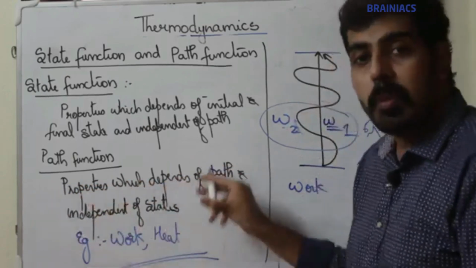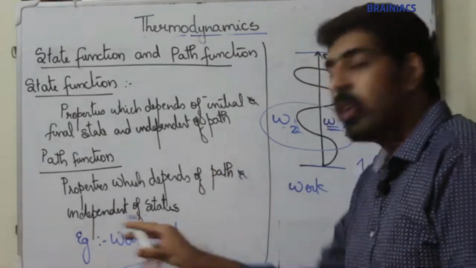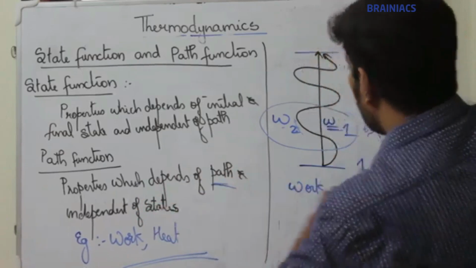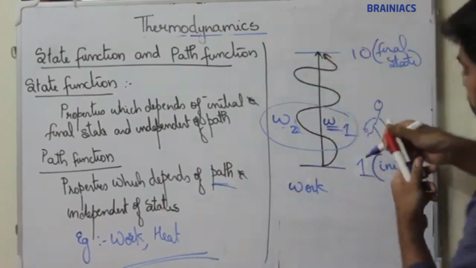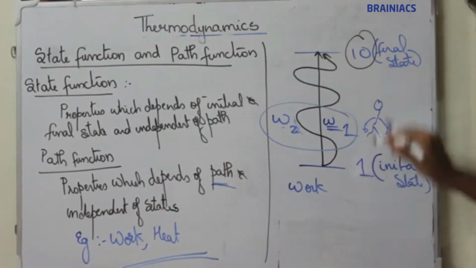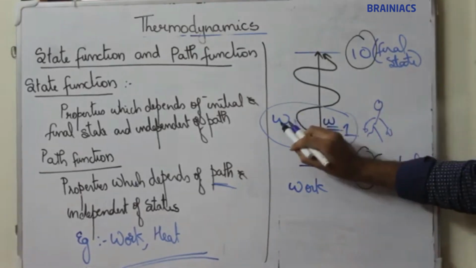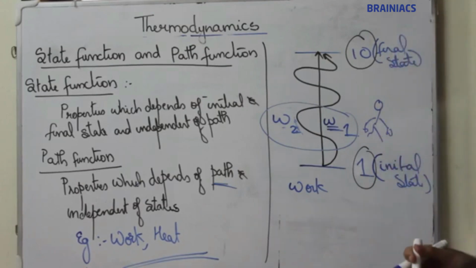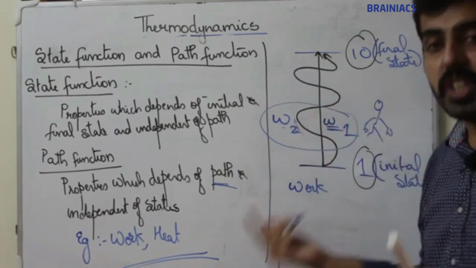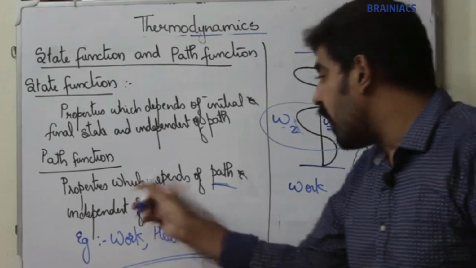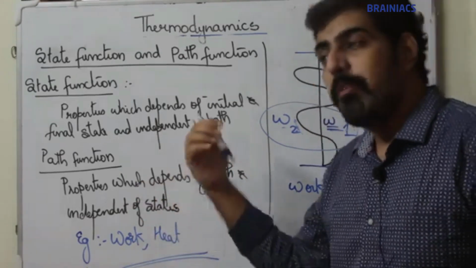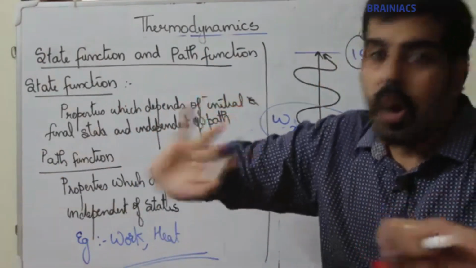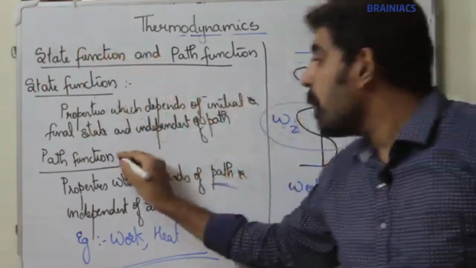Properties which depend on path and are independent of state. Properties which change with path and will not depend on the initial and final state. In both cases, initial and final states are the same, W1 and W2. But with path, the work value changes. So, work is a path function. Path function means functions which depend on path. That means they change with path, but they will not change with state. They are known as path functions.